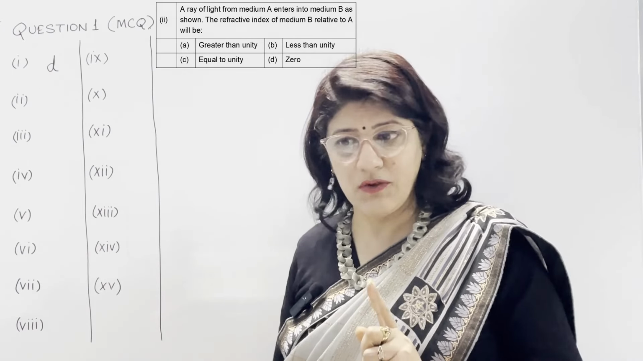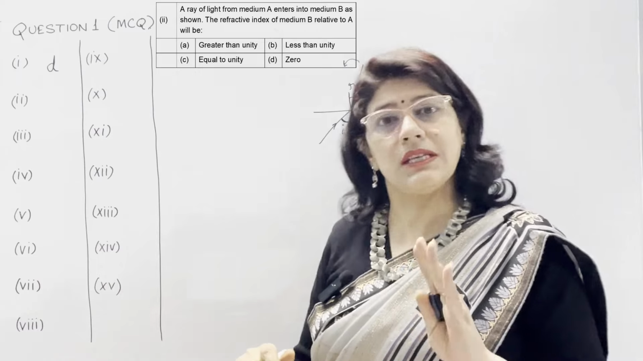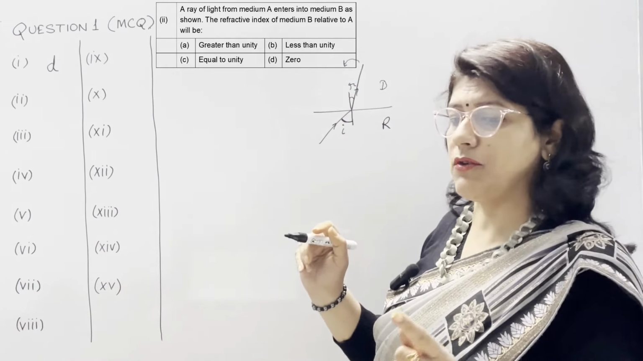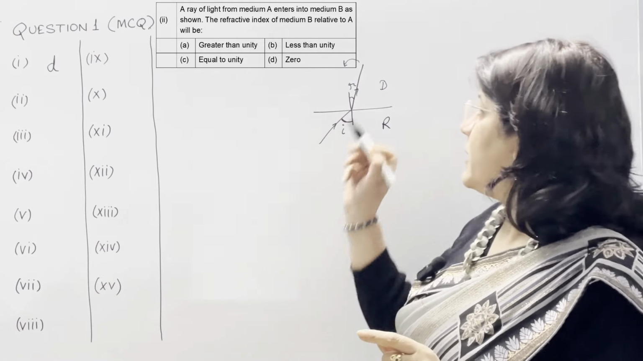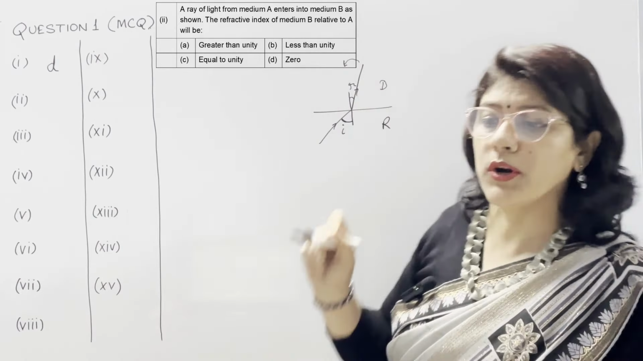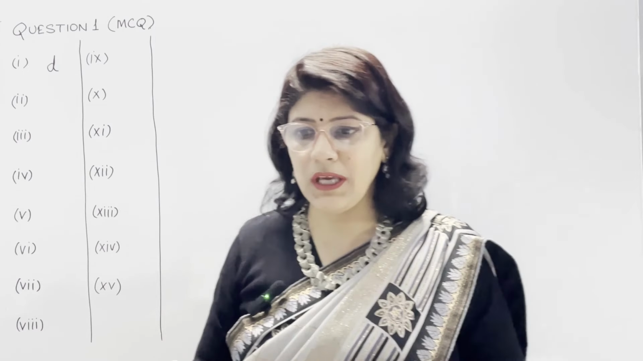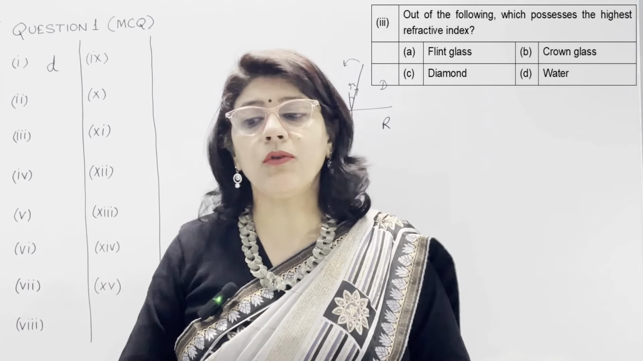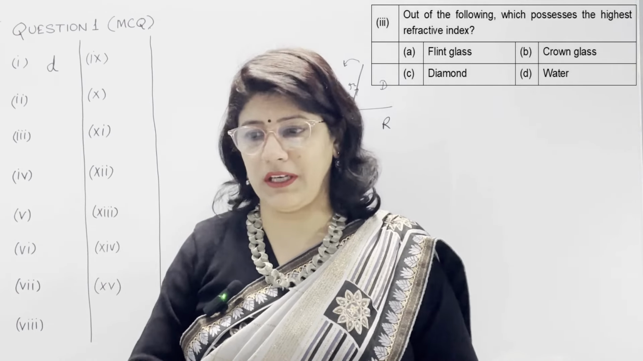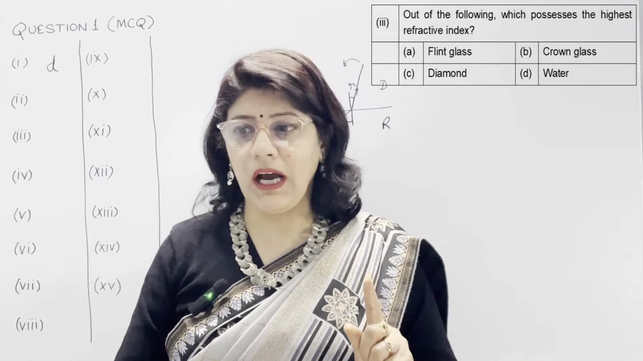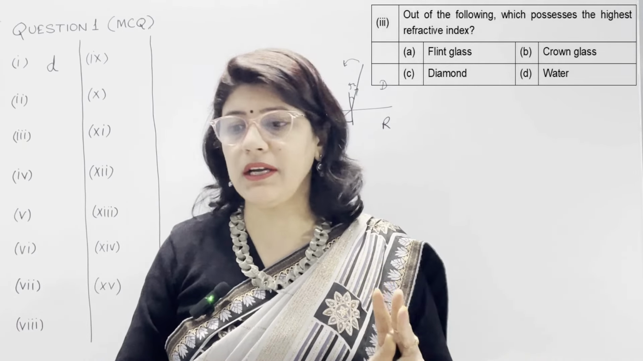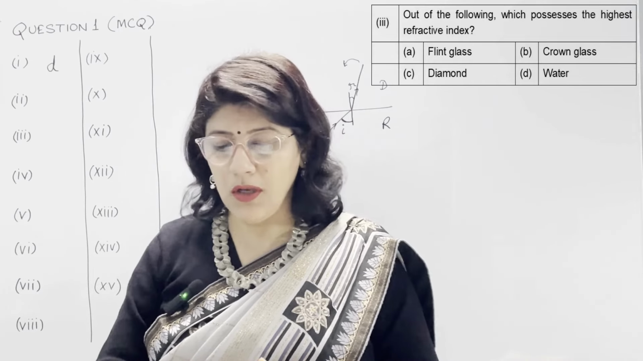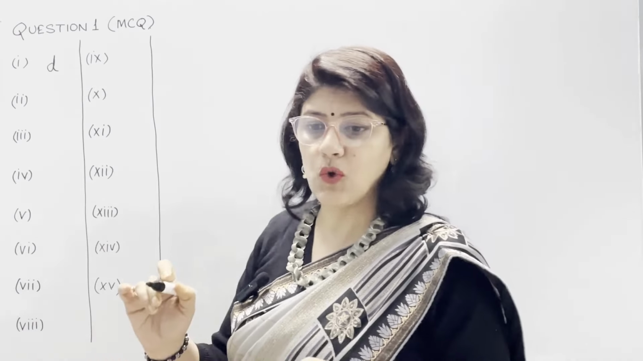A option is greater than unity, B is less than unity, C is equal to unity, and D is 0. So here clear indication is greater than unity. So option A is correct, in which denser medium has more refractive index. So refractive index of B is greater than unity. Now in question number 3, out of the following which possess the highest refractive index? A option is flint glass, B is crown glass, C is diamond, and D is water. So correct answer is C, which is diamond, because in diamond the refractive index is 2.41.